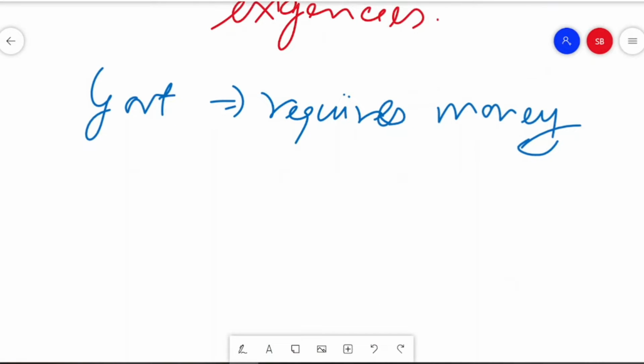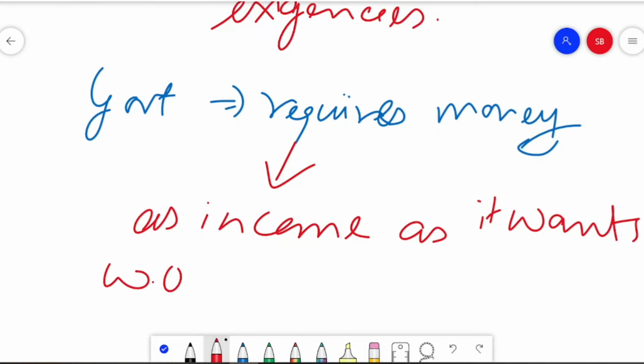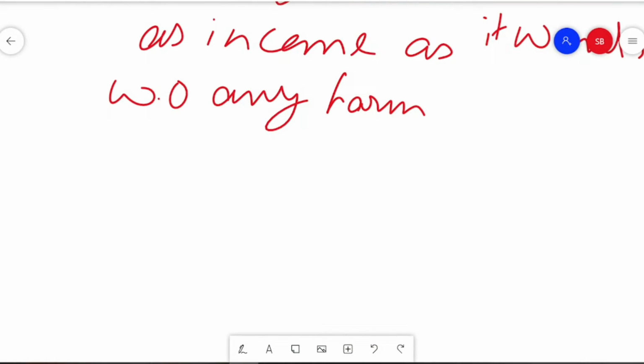In such a situation the government can get as much income as it wants, without causing any harm, by raising the tax rate. This is why the flexibility or elasticity canon is getting important. And a very classic example of this canon of elasticity is none other than the income tax.